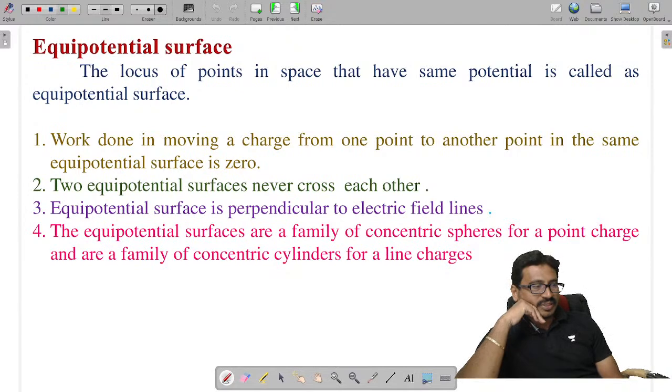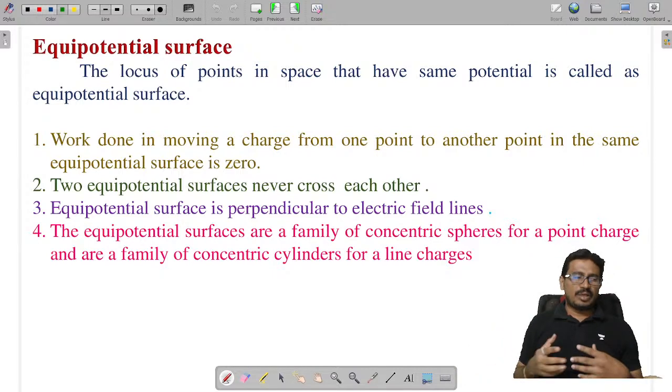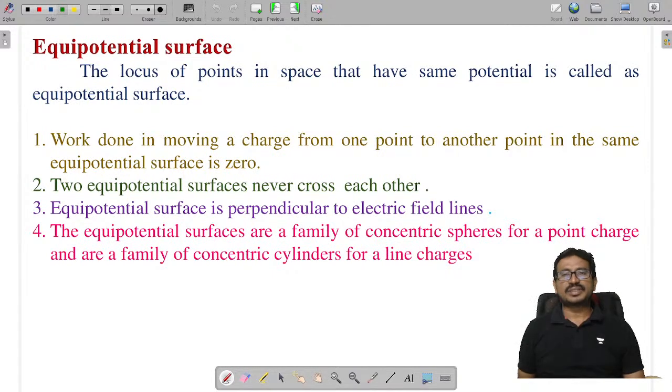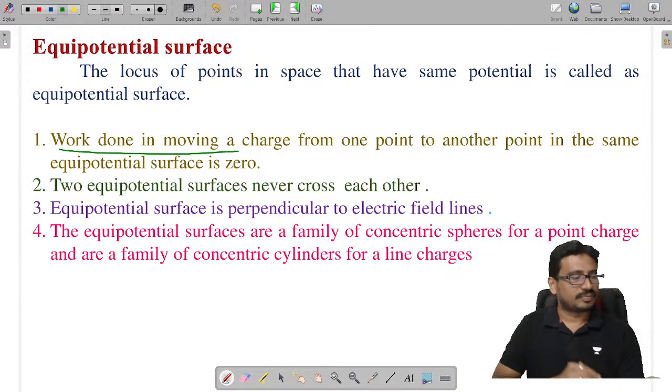Equipotential surface. Equipotential surface means a complete locus where the potential is the same. Where the potential is the same, that surface is called an equipotential surface. In an equipotential surface, the work done is zero.